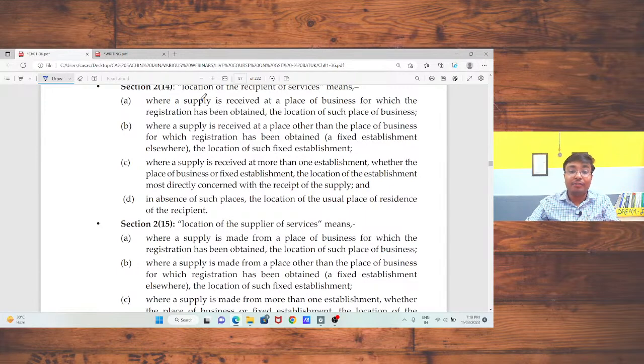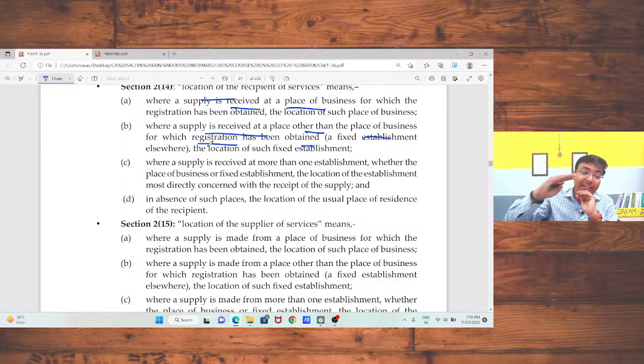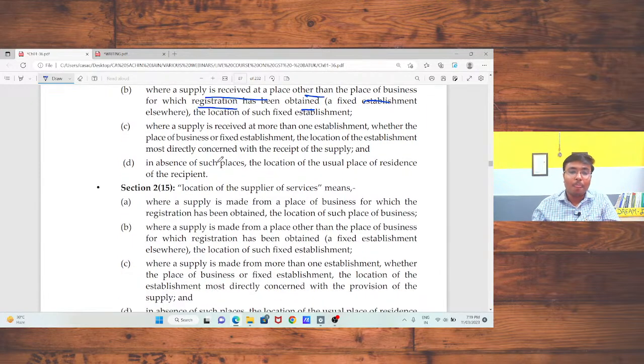Location of recipient of service. If the recipient is registered, in that case the principal place of business. Where a supply is received at a place other than the place of business for which registration has been obtained, that is any fixed establishment elsewhere, in that case that place should be treated as your place of supply. The query raised is okay or not? Please comment in the chat box. You are getting the points. Online training services okay, and event management services okay.